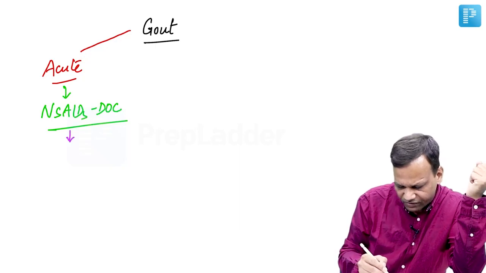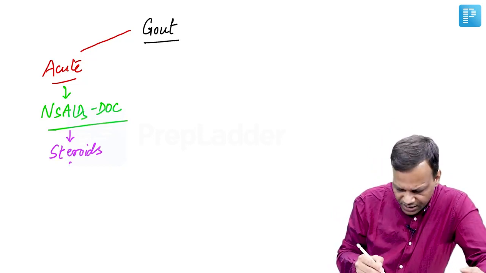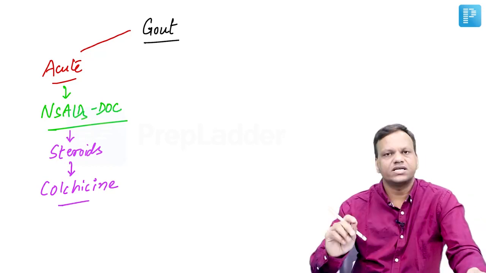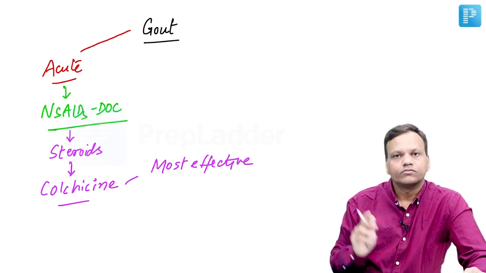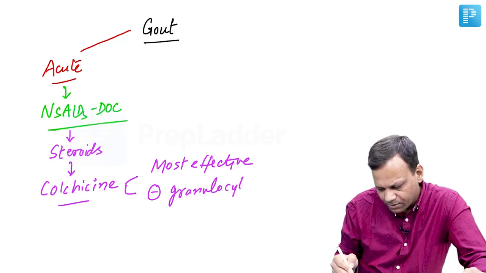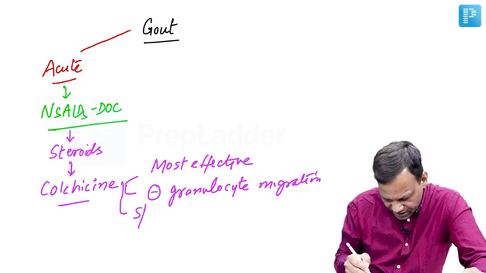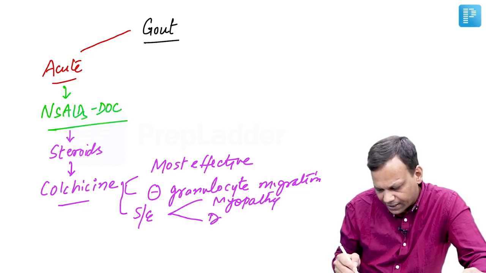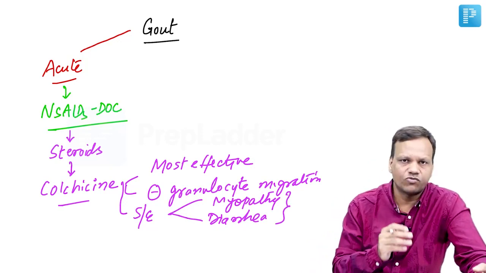If NSAIDs are not effective, we can try steroids, particularly intra-articular steroids. And if they are not effective, then we have the strongest drug called colchicine. Colchicine is the most effective drug for acute gout. Colchicine acts by inhibiting granulocyte migration, but it is not preferred because of side effects. Particularly, it can cause myopathy and intractable diarrhea. So because of these two side effects, we use colchicine when we cannot manage gout with any other drug.